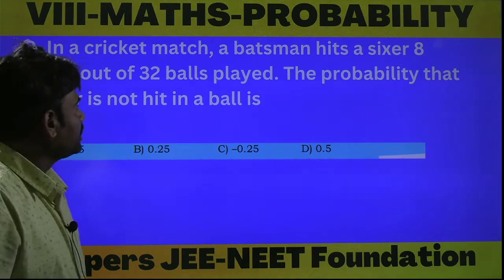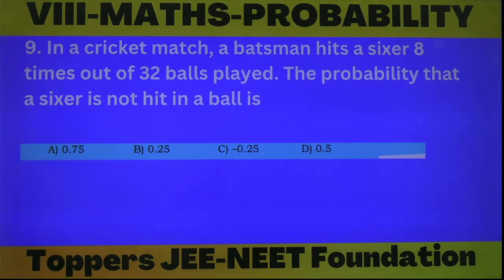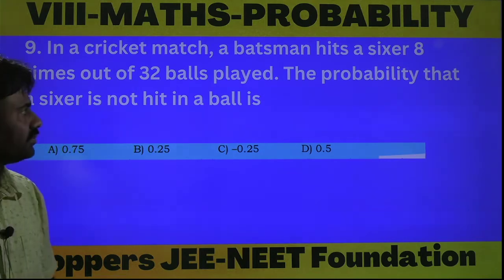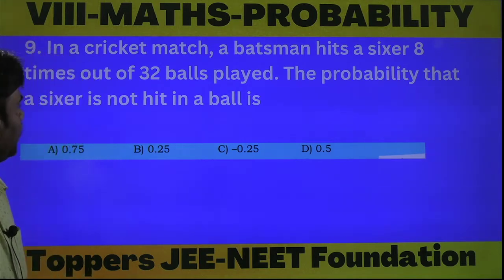In a cricket match, a batsman hits a sixer 8 times out of 32 balls played. Totally he attempted 32 balls. Out of these 32, in 8 balls he scored 6 runs in each ball. Now the probability that a sixer is not hit in a ball is dash.